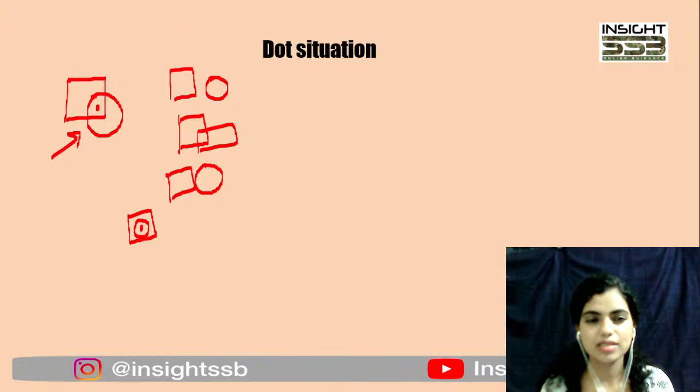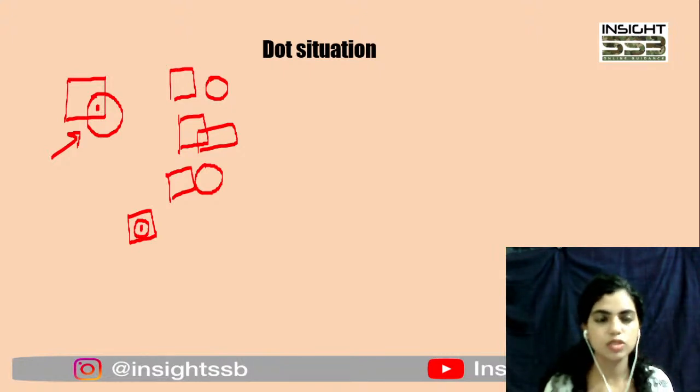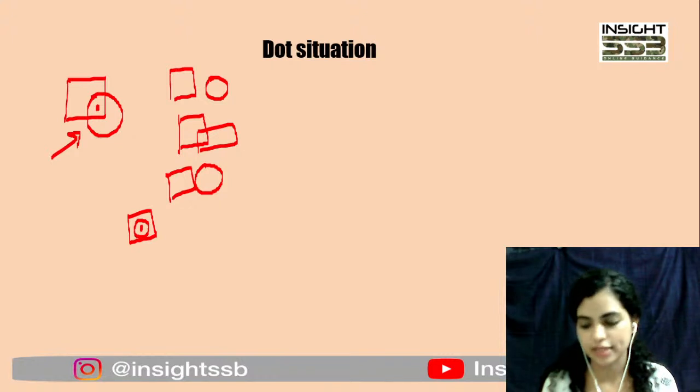Now it is not necessary that they give you just one dot, they can give you two dots, three dots, and you just have to carefully place the dot where it is exactly coming within which figures, and that you have to decide out of the four alternatives कि इनमें से कौन सा figure है जो ये सारी situation satisfy करेगा.